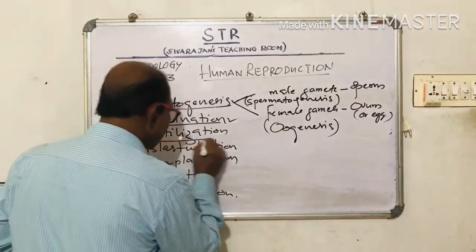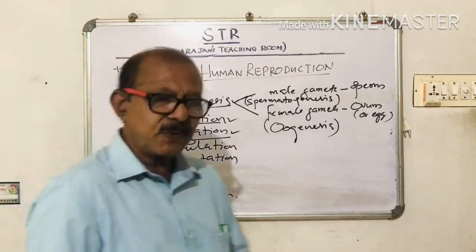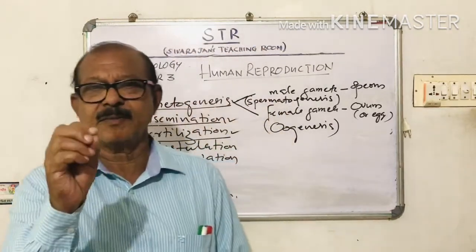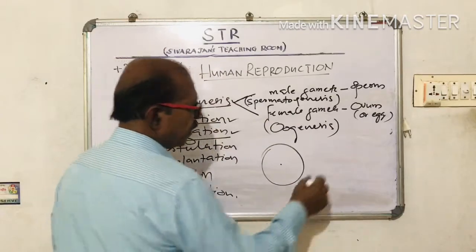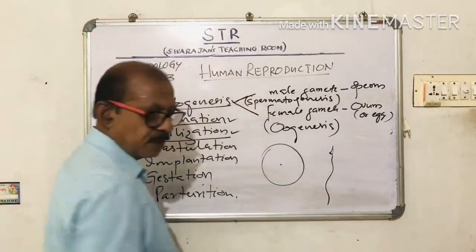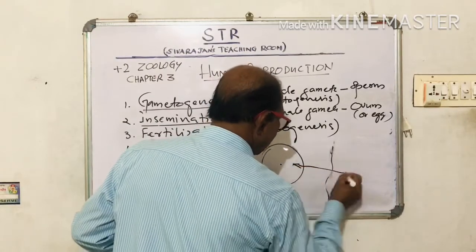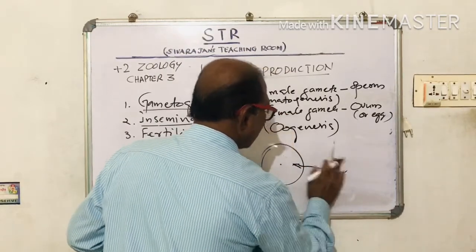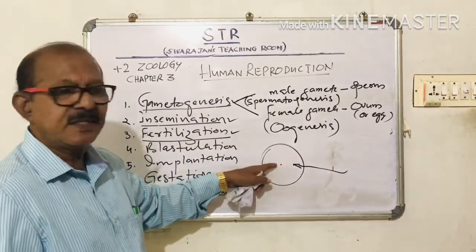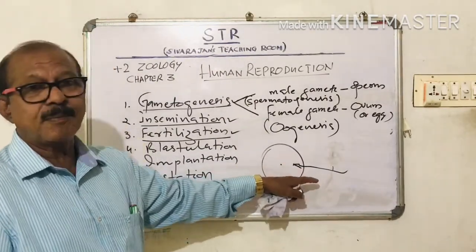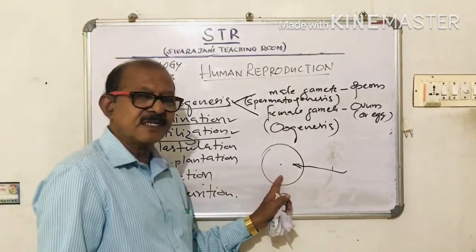Then what is fertilization? The third process. Fertilization is the fusion of the male gamete and the female gamete. See, this is the ovum and this is the sperm. The sperm has to get into the ovum and fuse with the ovum.